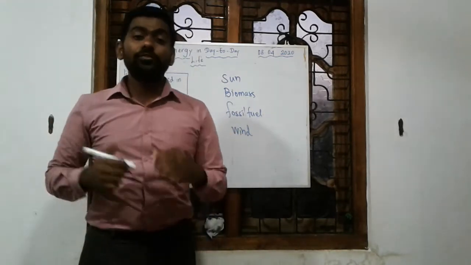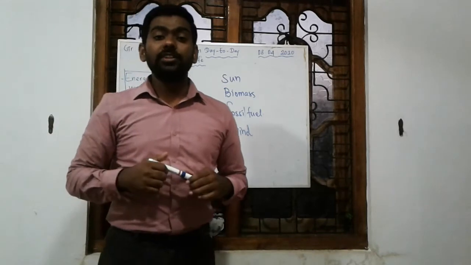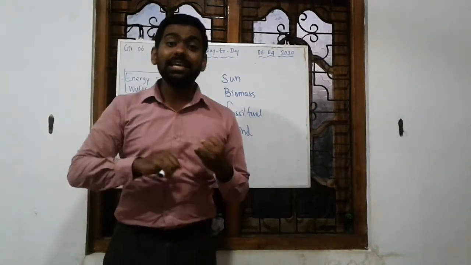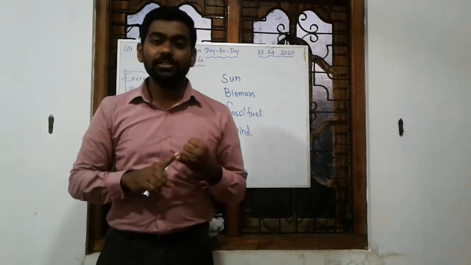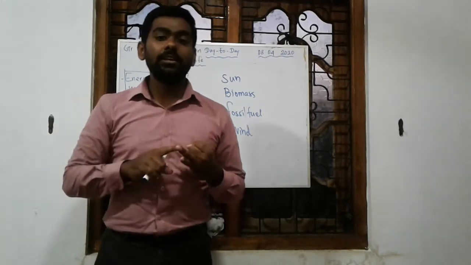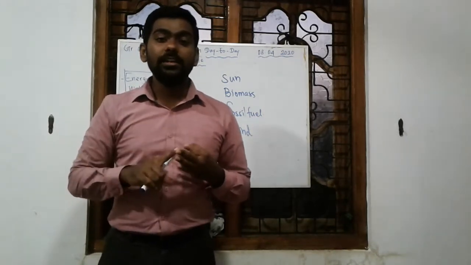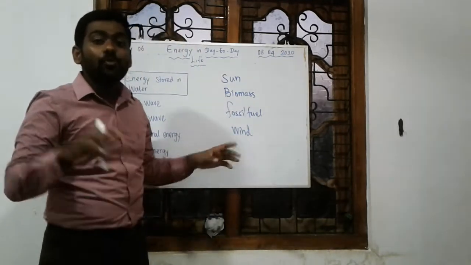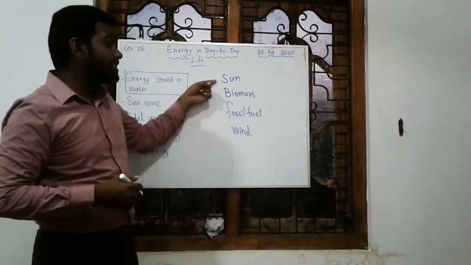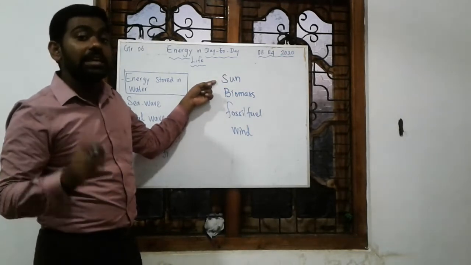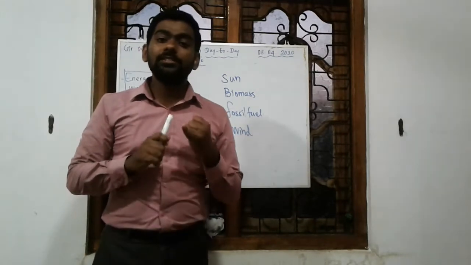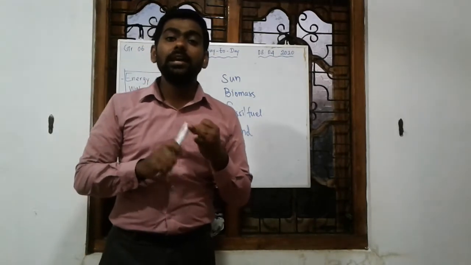Energy and source of energy are two different things, right? In earlier lessons you studied that heat is a form of energy, light is an energy, sound is an energy. These are the energies, and these are the places where we can get energy. If you take the sun, it is a place, and in that place we can get two types of energy: light and heat.